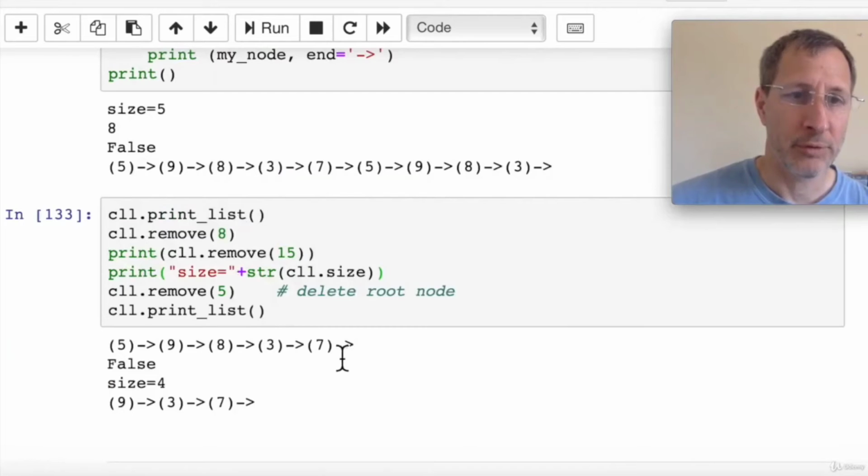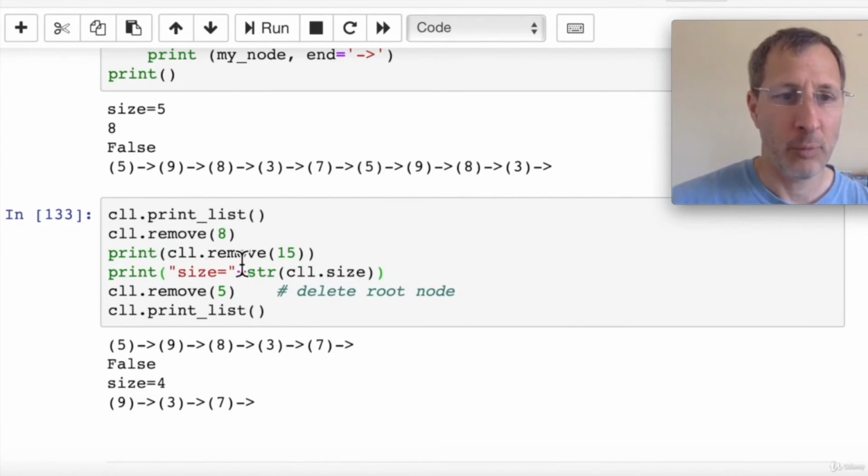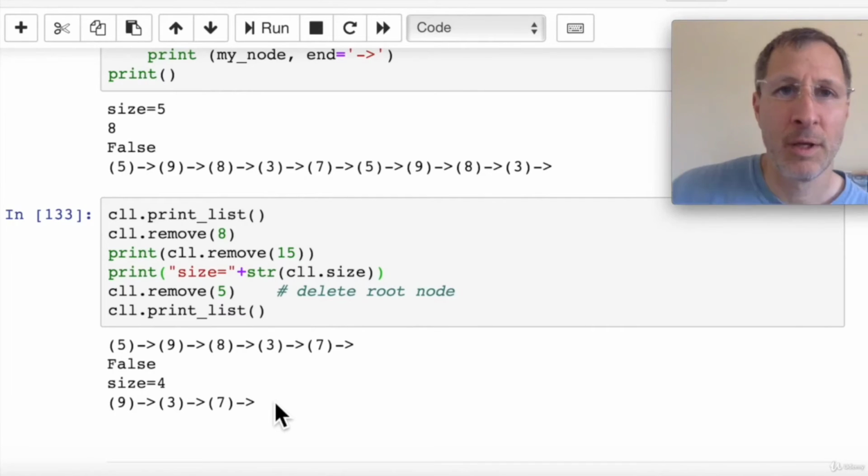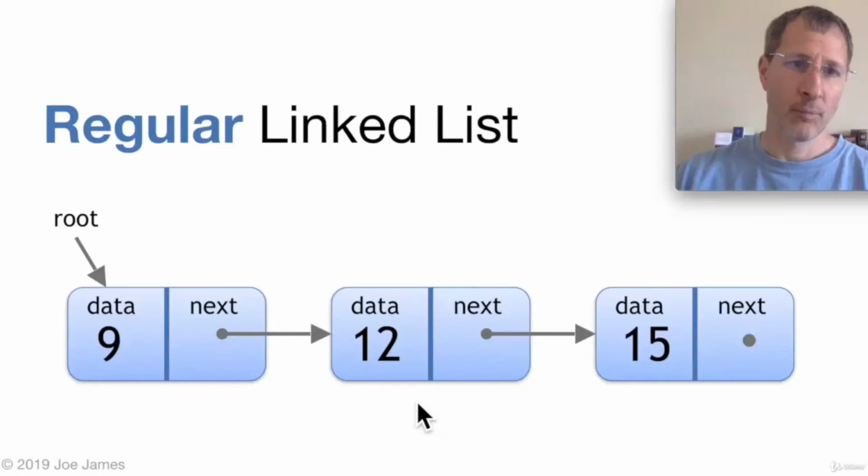Right, a little more test code. We can print the list, and here's the current contents of the list, and then we remove an 8. And when we print out remove 15 result, we see that it's false because there's no 15 in the list. We can see that. And we print the size of the list. Now we have 4 items because we removed 1. We try to remove the 5 node. That completes successfully, and then we print the list again, and we only have 3 items left. So that wraps up this lecture on the circular linked list.